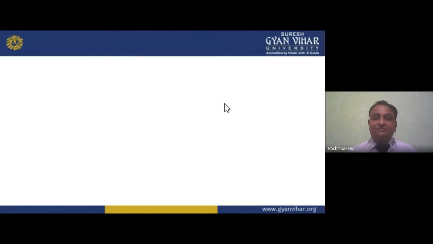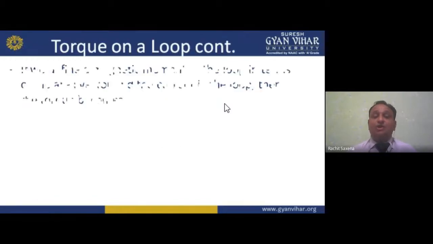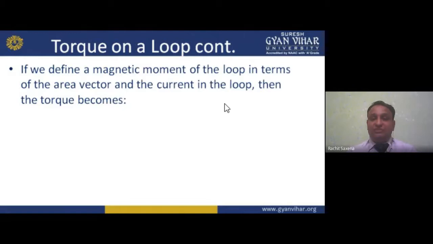Now next is the torque on a loop, continuing from the previous.